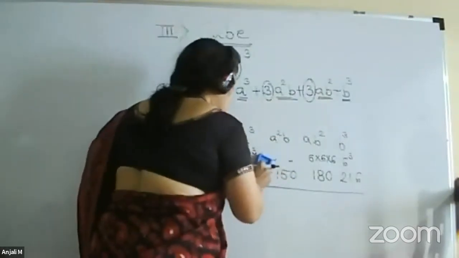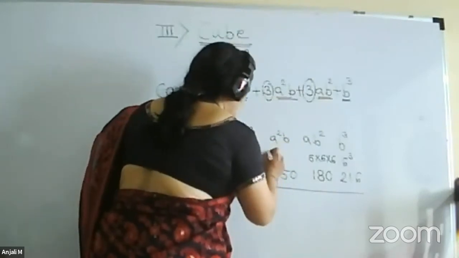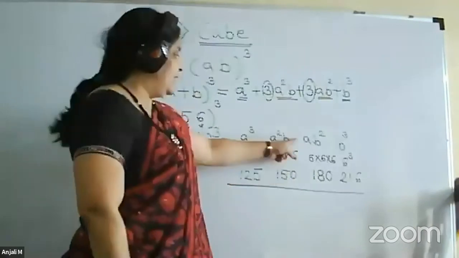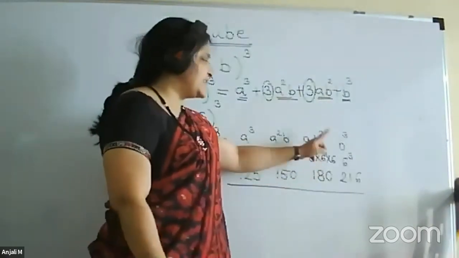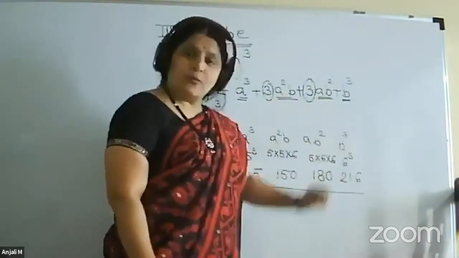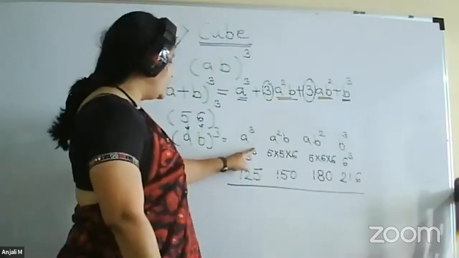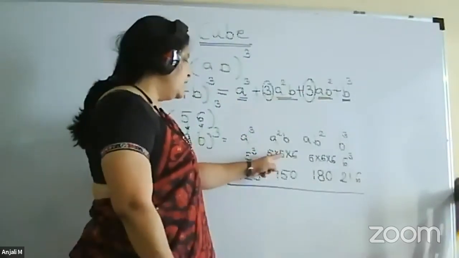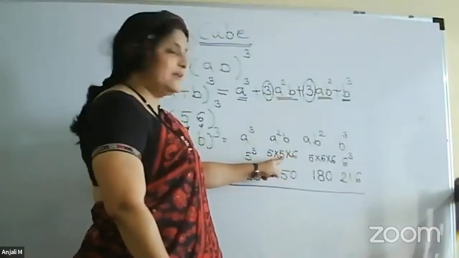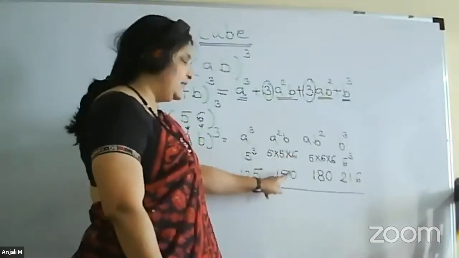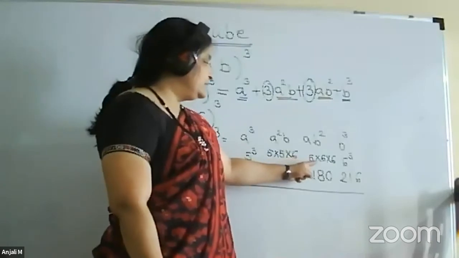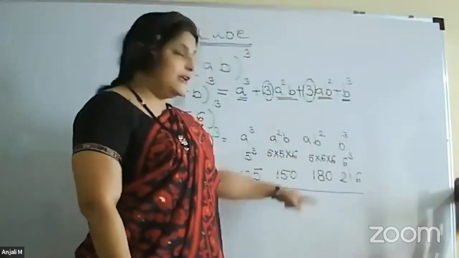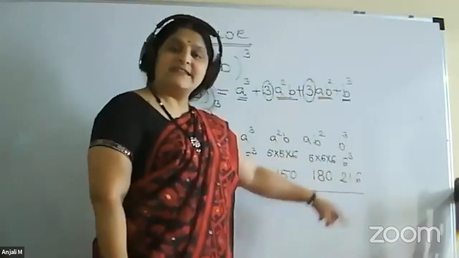This is 5 square into b, so 5 into 5 into 6. Then a into b square, so 5 into 6 square. And then 6 cube. Do the calculation. 5 cube will be 125. 5 into 6 square: 6 into 5 will be 30, into 5 will be 150. Then 6 into 5 will be 30, into 6 will be 180, and 6 cube will be 216.